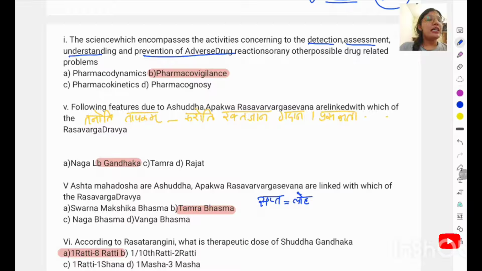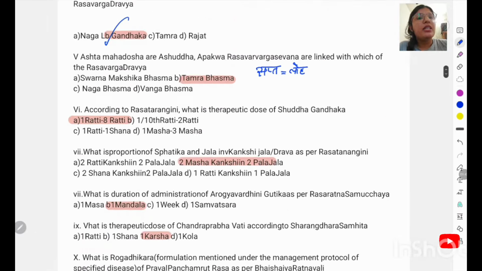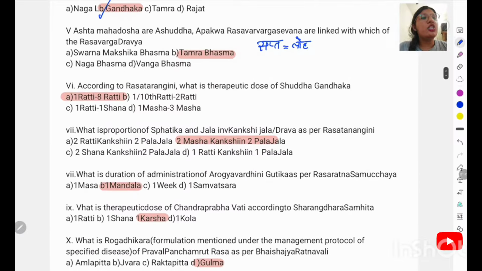Next question is again from a shloka. The following features due to Ashuddha Apakva Rasa Varga Sevanam are linked with which? Tanoti Tapakam Karoti Raktajangadan. Actually it is related with your Gandhaka. Then Ashta Mahagada are what the Ashuddha Apakva Rasa Varga Sevana are linked with. So Ashta Mahagada is generally related with Tamra, and Sapta is related with Loha Sevanam.